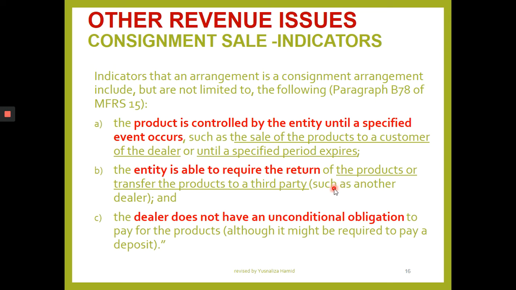Let's say they are not able to sell and you find an alternative to sell the same product. You ask them to transfer the goods to you. If they can sell it to a third party, you can give that to another dealer. The dealer or the company does not have an unconditional obligation to pay for the product. They might pay a little bit of fee at the beginning to become dealers, right? But we do not have any other unconditional obligation for the product.